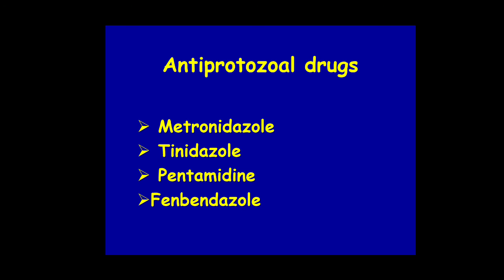These are metronidazole, tinidazole, pentamidine, fenbendazole. So fenbendazole, pentamidine, tinidazole and metronidazole are antiprotozoal drugs, which act on the microorganism called protozoa.